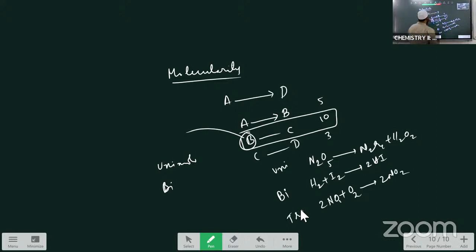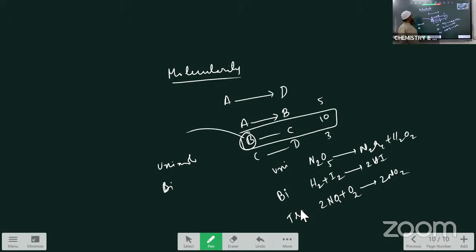So this is about the order and molecularity. What is the order of the reaction? Order is the sum of the powers of the concentration of reactants in the rate law equation. Order values are experimental values, and they may be positive, negative or equal to 0. I have given some examples for first order and zero order.